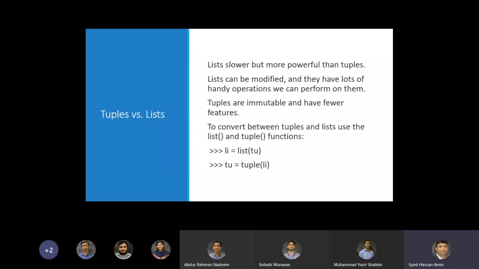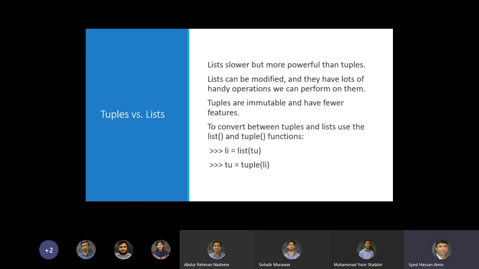Okay, so tuples versus lists. Lists are slower but more powerful than tuples. You saw that we had lots of operations on the list that would obviously make your life easier. Lists can be modified, and they have lots of handy operations we can perform on them. Tuples are immutable and they have fewer operations.